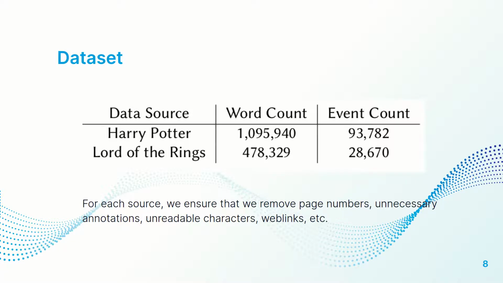The dataset. We use 2 primary data sources for our experiments. The first is the Harry Potter septology, which consists of just over 1 million words and 93,000 events. The second data source is the Lord of the Rings trilogy, which consists of almost 500,000 words and 28,000 events. For each source, before we feed it to the rest of the pipeline, we ensure that we remove page numbers, unnecessary annotations, unreadable characters, web links, etc.